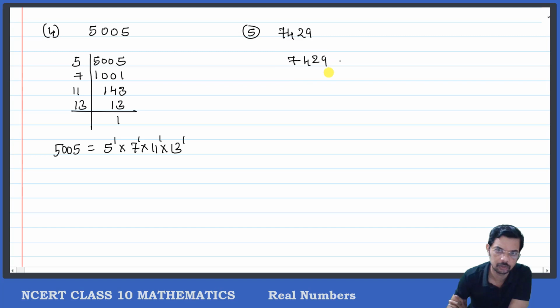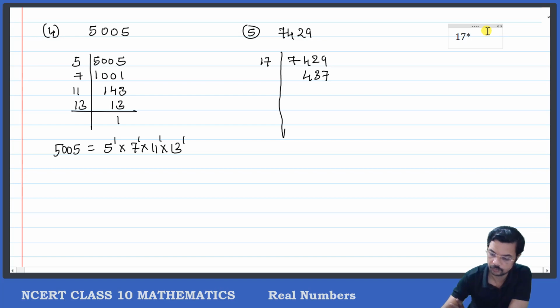7429. This is a complicated one because it involves large prime numbers. 1 ടു 16 വരെയുള്ള ഒരു നമ്പറും കൊണ്ട് ഇതിനെ ഡിവൈഡ് ചെയ്യാൻ പറ്റത്തില്ല. It comes in the table of 17. Okay, 17 into 437. You can try. What is 17 into 437?